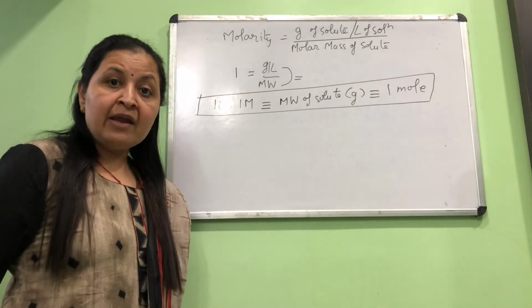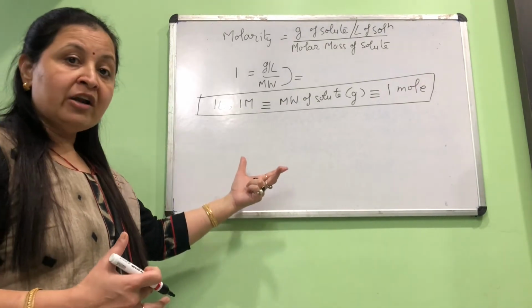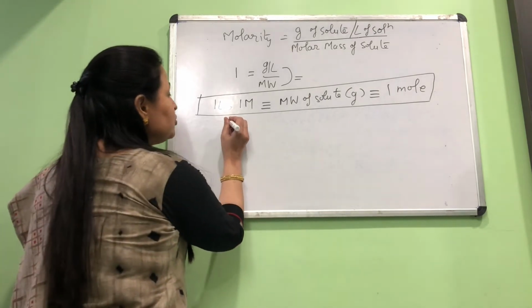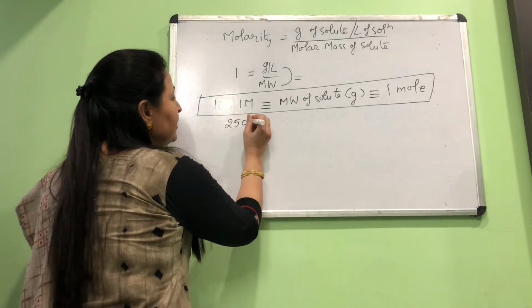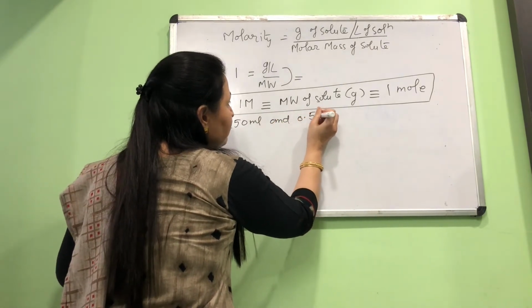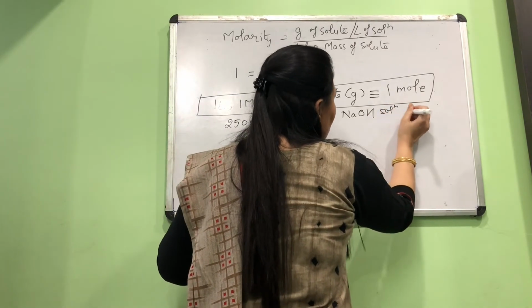Okay. Now, how is this formula asked, or in how many ways can we change it? Let's see. For example, you have a solution which is 250 ml and 0.5 molar NaOH solution in water.